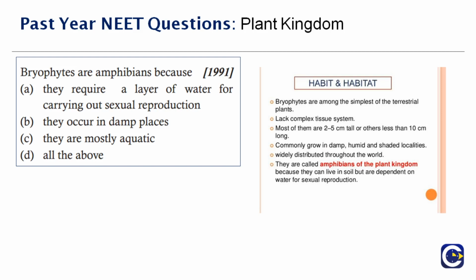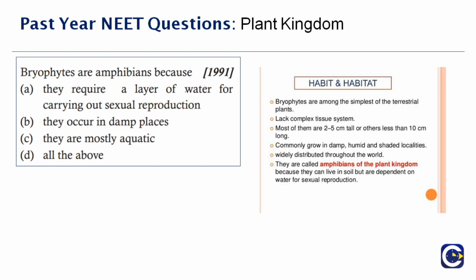Right, I think you all can understand this. But here the question is, bryophytes are amphibians because, we already discussed a lot about this in the earlier slides. They require water for the transmission of the sperms. The sperms, in order to get attached to the female sex organ, need water, which will act as a medium for the sperm to travel along the water and reach the eggs.